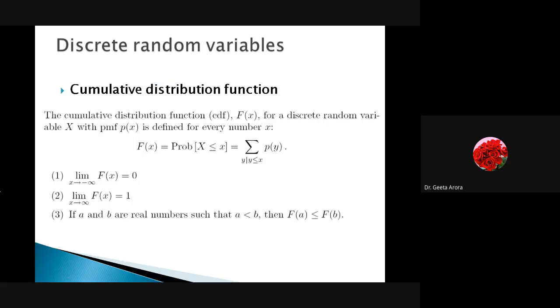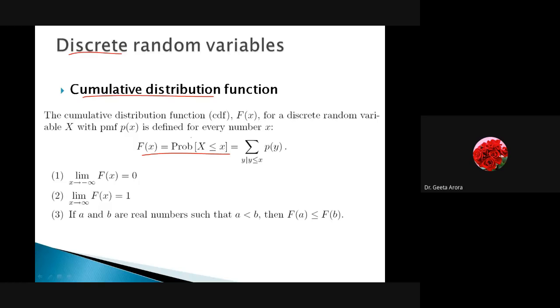Till now we have learned about the distribution function. It is still the same, and we are talking about the discrete case, and here we have written cumulative distribution function. So here I am going to present it by capital F equal to the probability of capital X less than or equal to x.